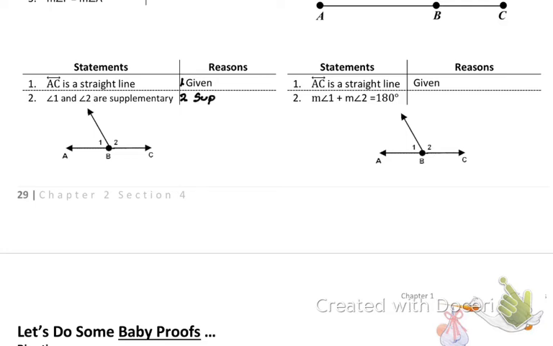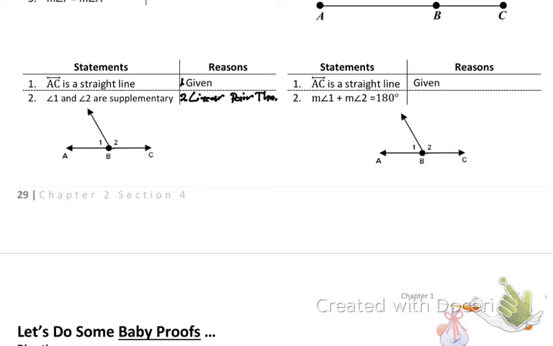Not supplementary, linear pair theorem. Even if it says 180 degrees, you're looking for the word supplementary. If it said angle 1 plus angle 2 equals 180, we would look for that one, because it says exactly 180. It has to say the same wordage. We could change it, so I could say supplementary means 180, and try to push it into there, but you have to find that exact wordage. That's what makes proofs hard sometimes.